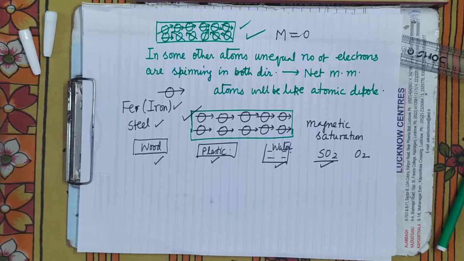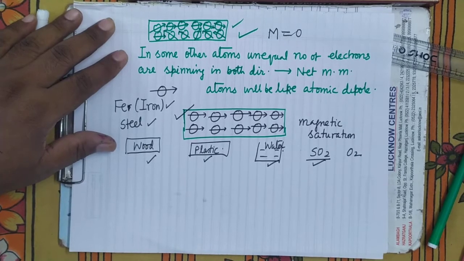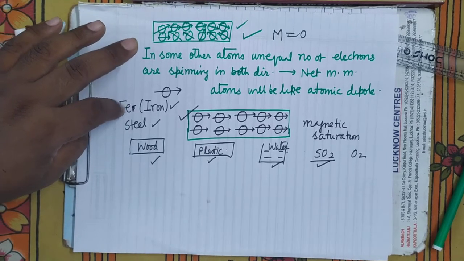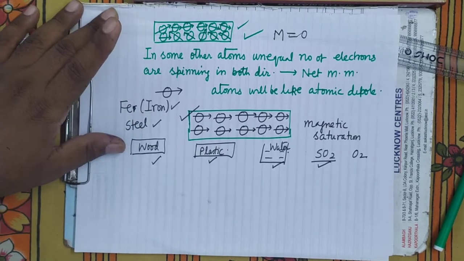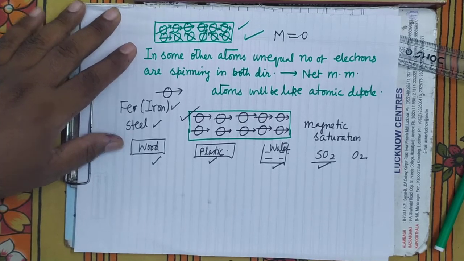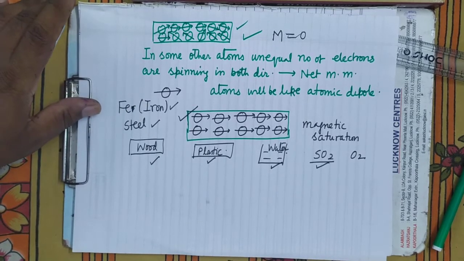Is it clear? Up to now, you have studied that magnetic materials are those which can be attracted by a magnet. That's why we take iron and steel as the magnetic material. But aluminum is also a magnetic material. Wood is also a magnetic material. Plastic is also a magnetic material.